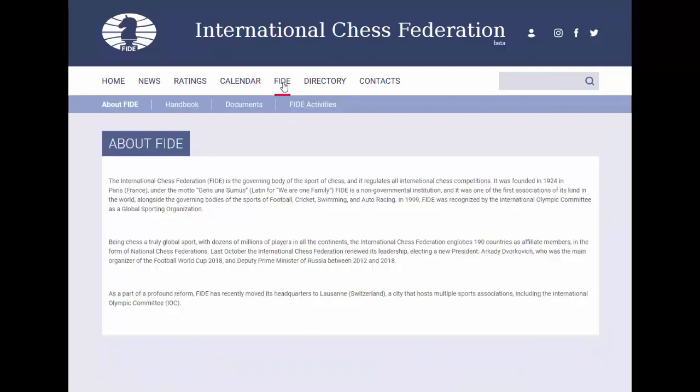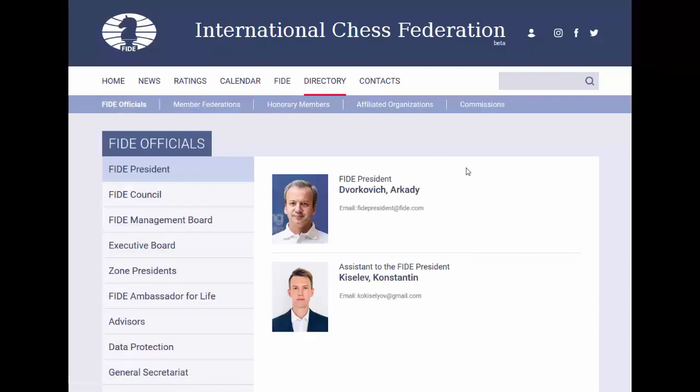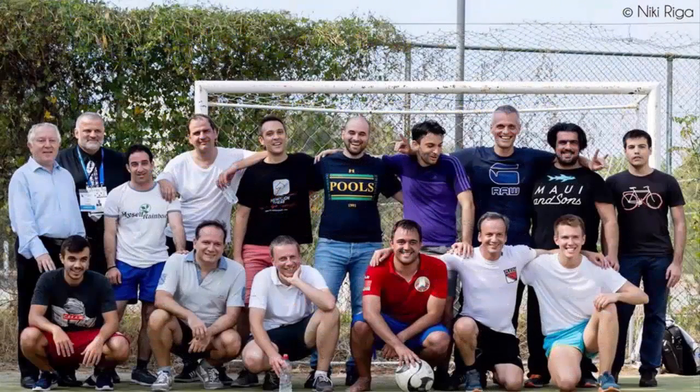You can, for example, click on FIDE to read something about this. After that you can go to directory to see, for example, the president, and here you can see a picture with me and other players and the president there to play football in Chalkidiki, Greece.